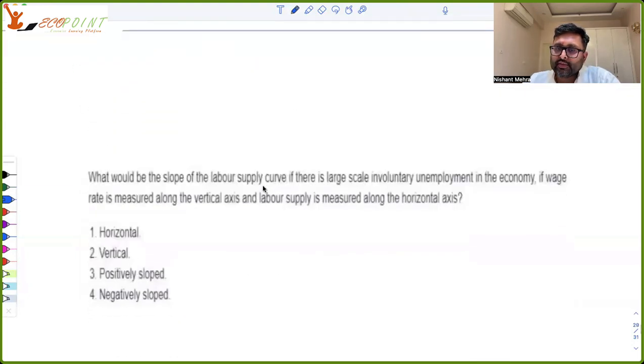What would be the slope of the labor supply curve if there is a large scale involuntary unemployment in the economy?